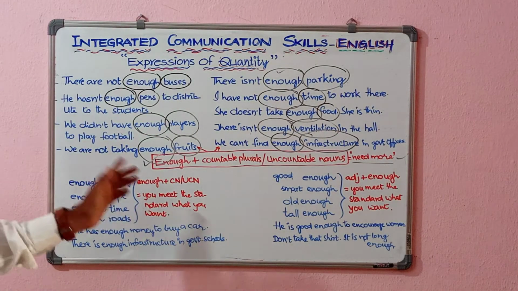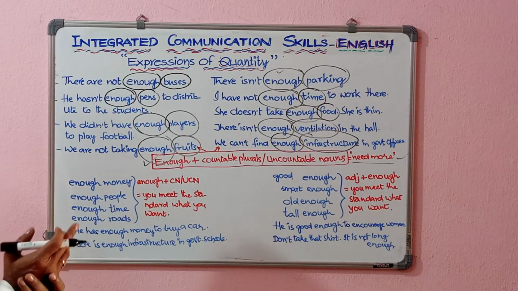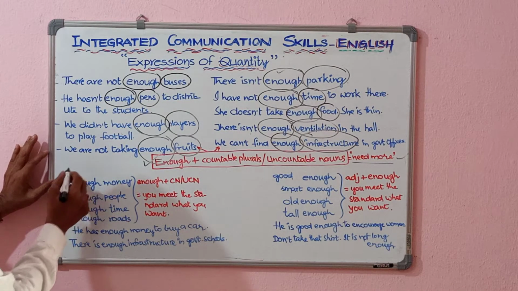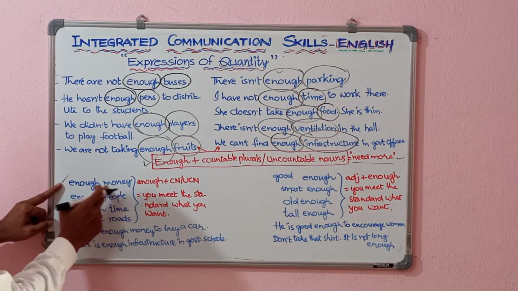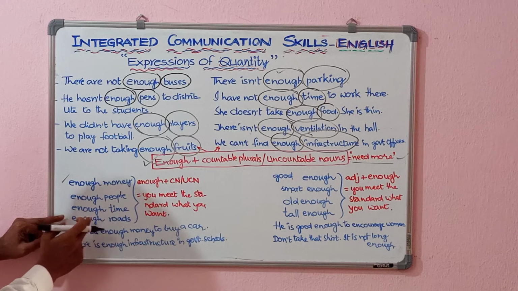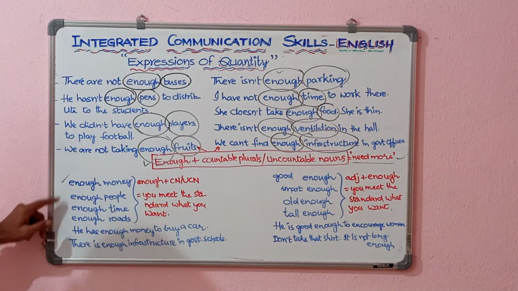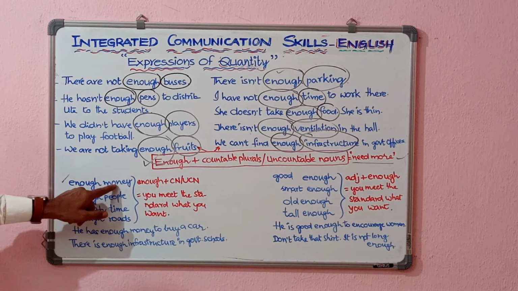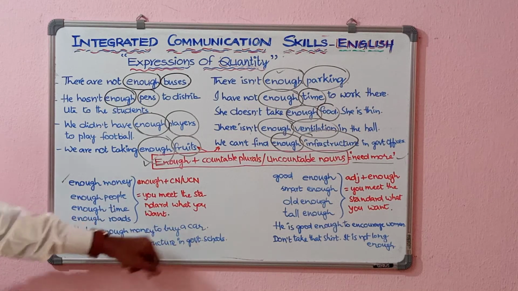And we can write so many sentences using enough. So here if you come to the left side, you are seeing enough money, enough people, enough time, enough roads. He has enough money to buy a car.